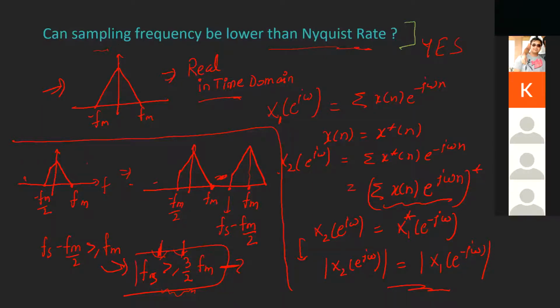Instead of Nyquist rate, I'll refer to this as the sampling frequency, because in literature they are always saying that the Nyquist rate should be greater than or equal to 2Fm. I don't want to confuse myself and others by calling this a Nyquist rate. So I'll just say this is my sampling frequency Fs, and for this particular example, it can be less than 2Fm.